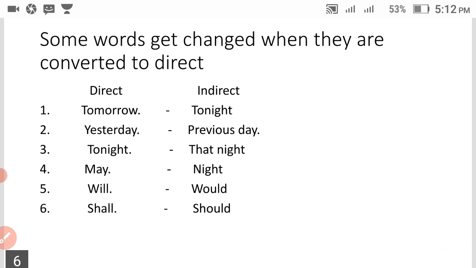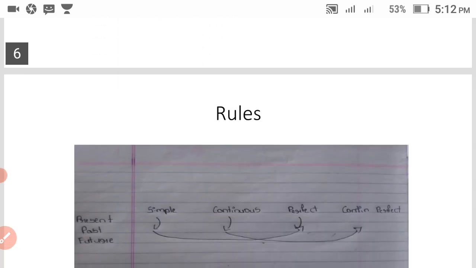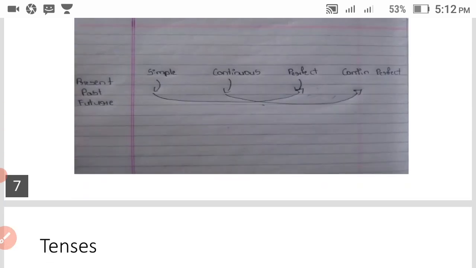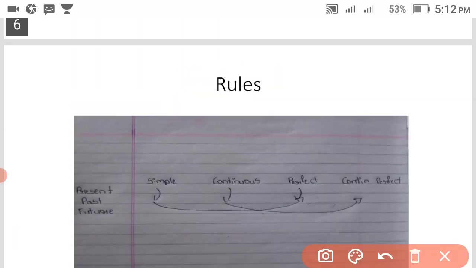I have made a slide for you so that you can get help. I will provide you the PDF of this in the description box. Afterwards, see this: tonight becomes that night, may becomes might, will becomes would, shall becomes should. See, our trick came here. It is not rules, sorry, it is the trick.